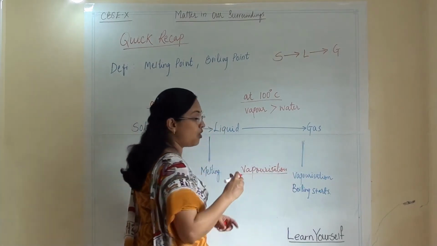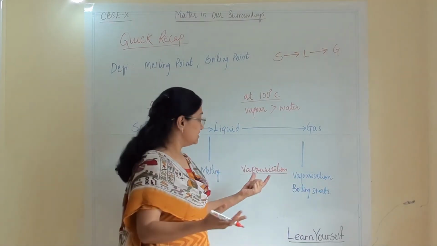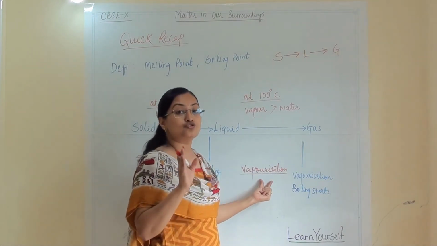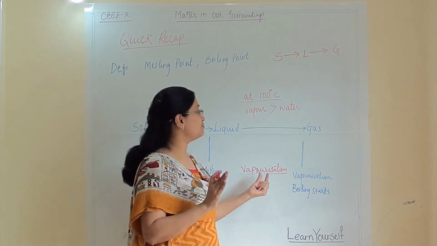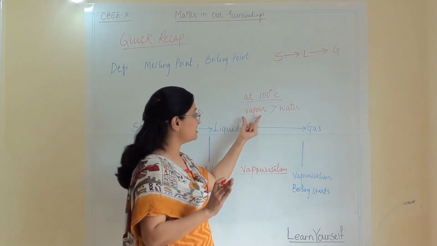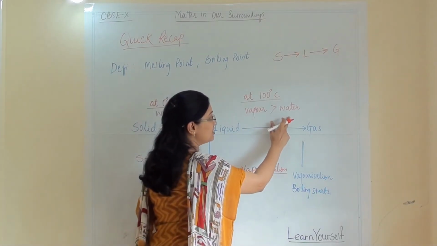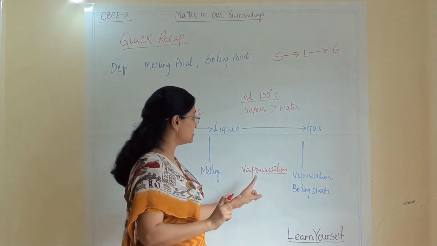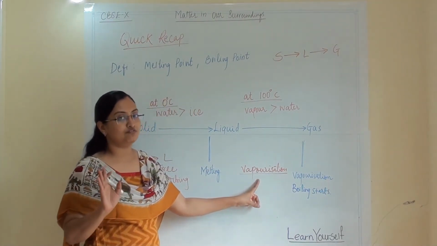So until all the water goes to the next state, there will not be any temperature change. Why? Because all the energy is being absorbed by the water and it is converting into vapor. So vapor has more energy compared to water. They are absorbing latent heat of vaporization.